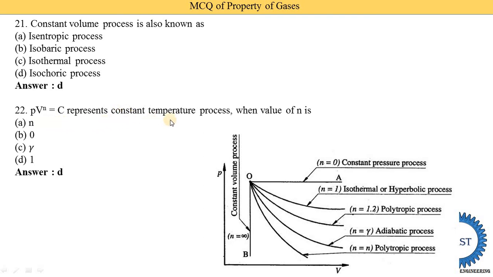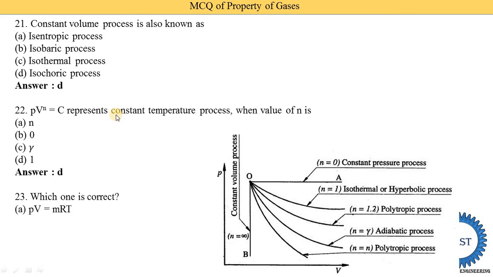Instead of the constant temperature process, if they mention the constant pressure process, then n is equal to 0 is the correct answer. Instead of the constant pressure process, if they mention the adiabatic process, at that time n is equal to gamma is correct. So different MCQs are possible for this question just by changing the name of the process.